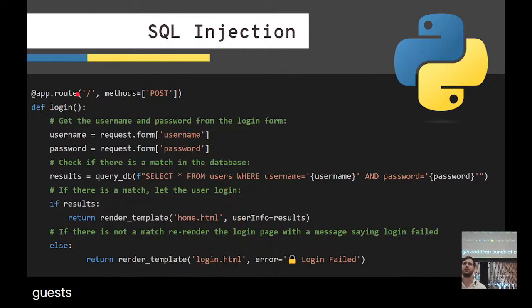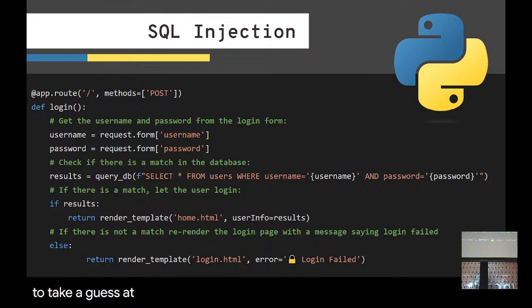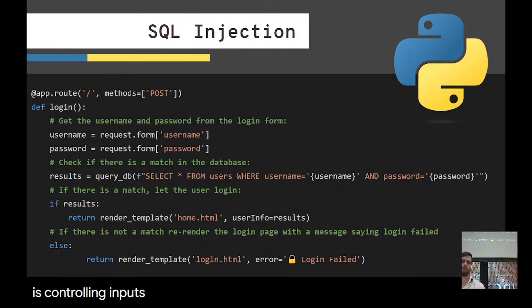Can someone guess what type of code this might be, based off of MVC, what we've learned? You want to take a guess as to what we're looking at? A controller, yeah, that's right. We're looking at a controller. So this is controlling inputs at an HTTP endpoint.